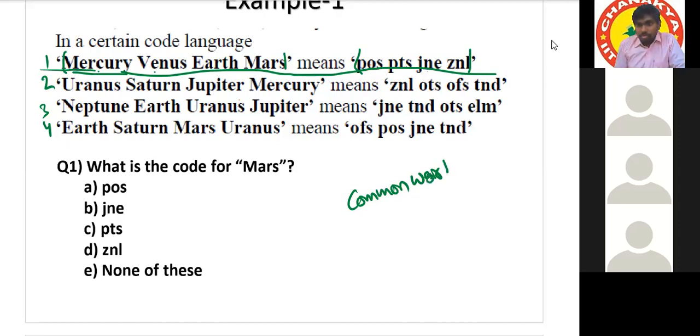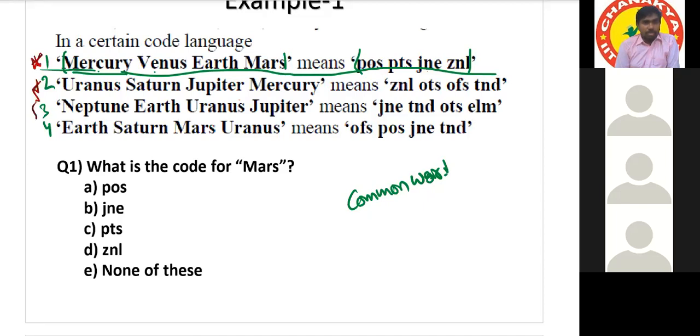With one statement it is not possible to find all the codes, so with the help of the other statements, we can find the codes.